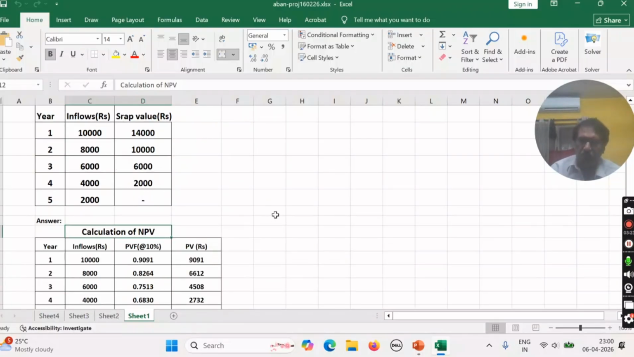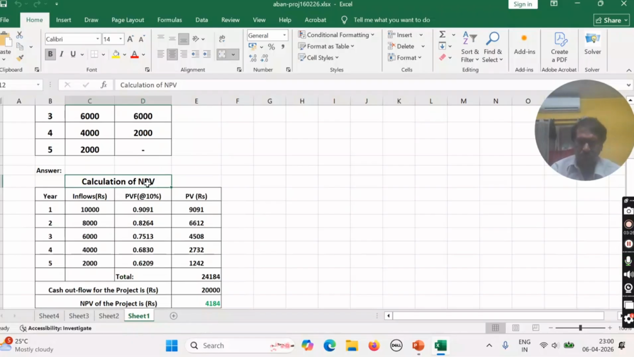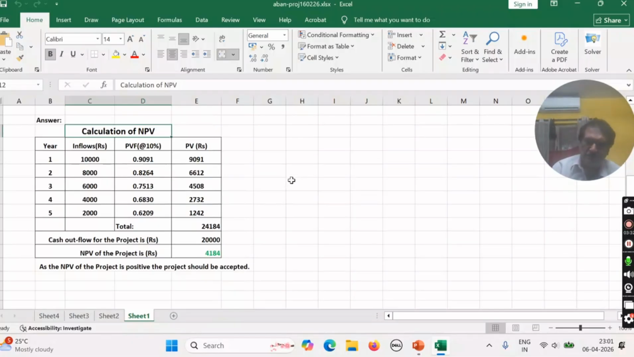For that purpose, we have to calculate the NPV for the project. NPV means net present value. If the NPV is greater than 0, then we will accept the project. In this problem, the discount rate is given as 10%, and this is the calculation. First year, second year, third year, up to fifth year, all the cash inflows are discounted. This is the discounting factor, and you can see the formula for discounting factor: 1 by (1 plus R), R is 0.1, that is 10%. After first year, that's why power is 1. In this way, you can check.